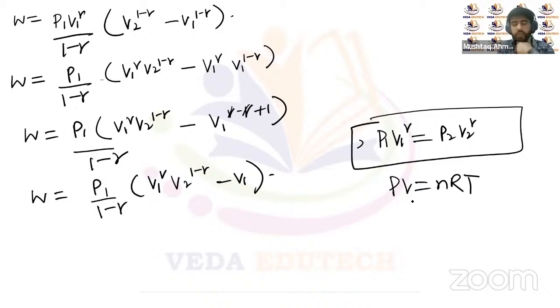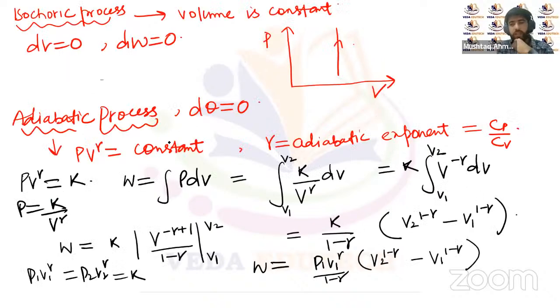The fundamental equation to calculate the work done for any thermodynamic process is the integral of PdV. So that's it for the work done calculation for different thermodynamic processes, be it isochoric, adiabatic, isothermal, or isobaric.